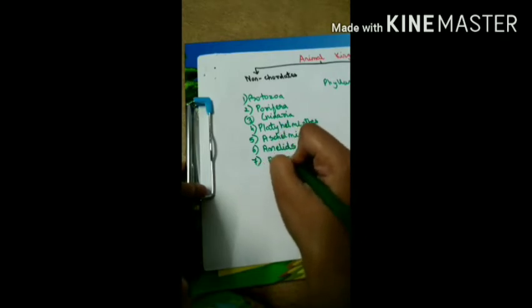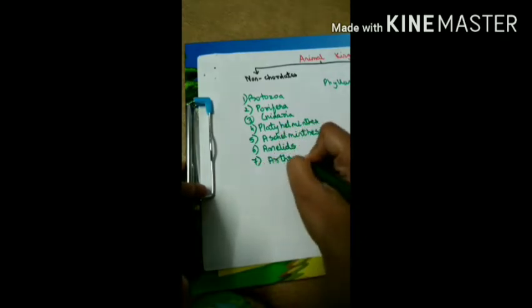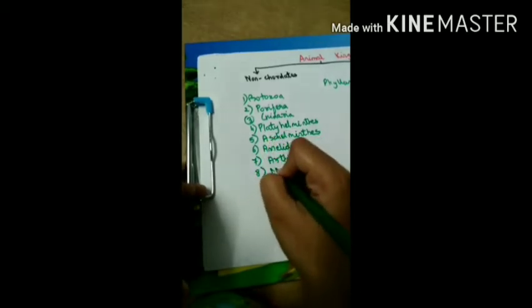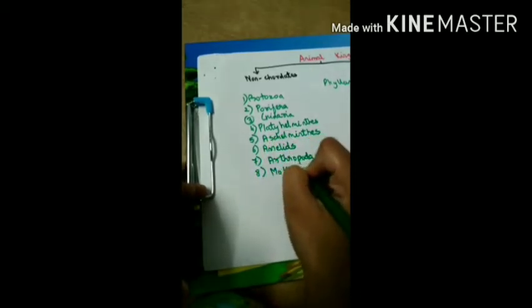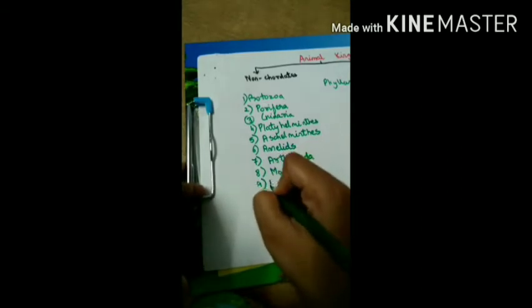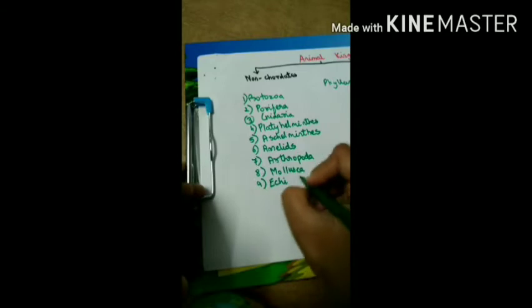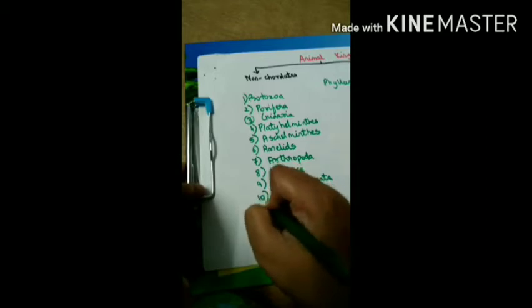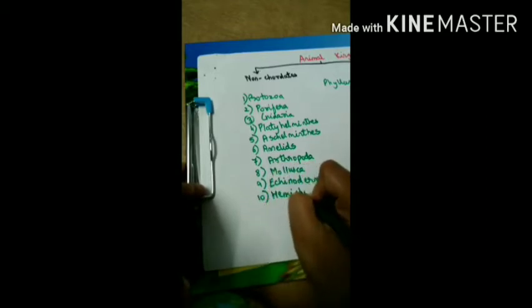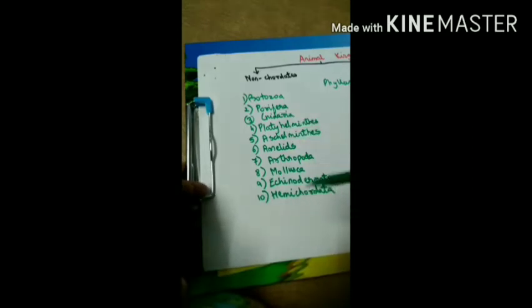Next is Arthropoda. Next, Mollusca. Ninth is Echinodermata. Last one is known as Hemichordata. So these are the 10 phyla of non-chordates.